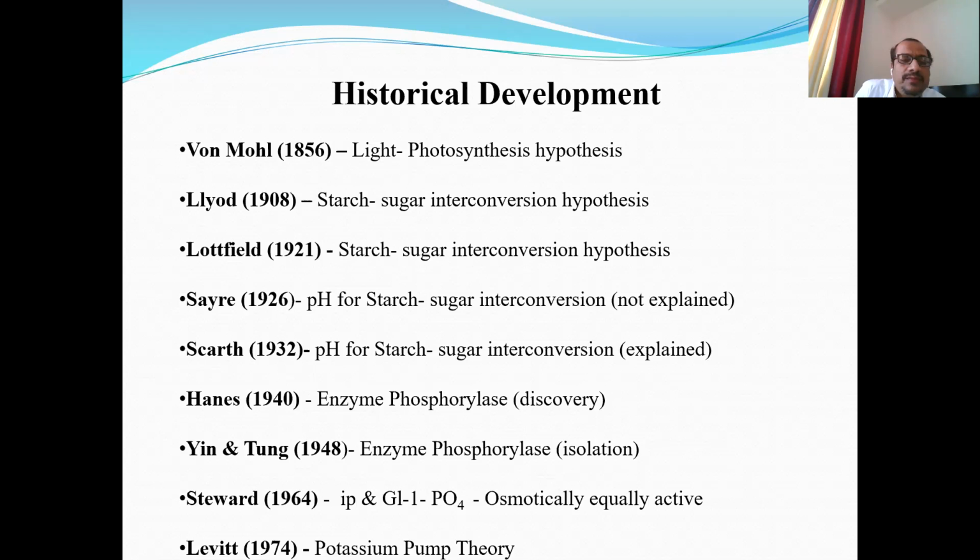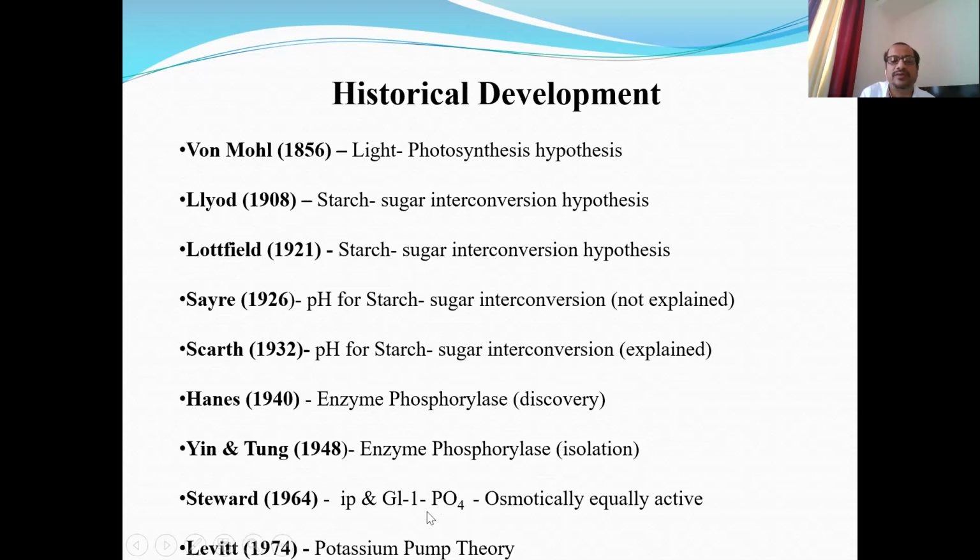Now then came Hanes in 1940, who discovered the enzyme phosphorylase in the guard cells. And the same enzyme phosphorylase was isolated by two Japanese scientists, Yin and Tung, in 1940. You can see here. Yin and Tung suggested that starch is converted into sugar, and that sugar is called glucose 1-phosphate.